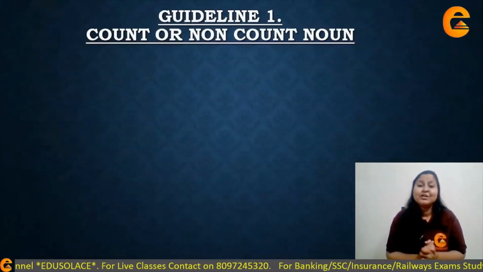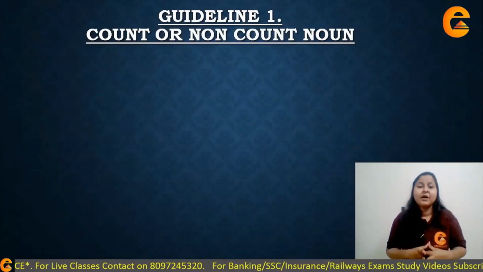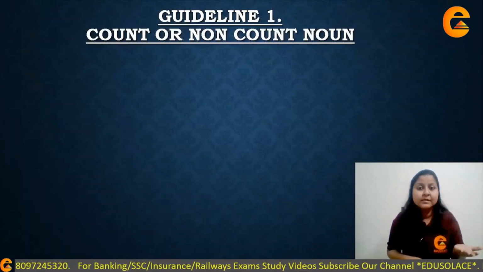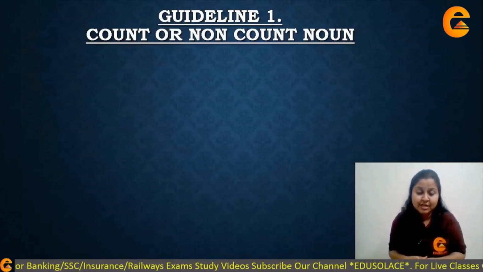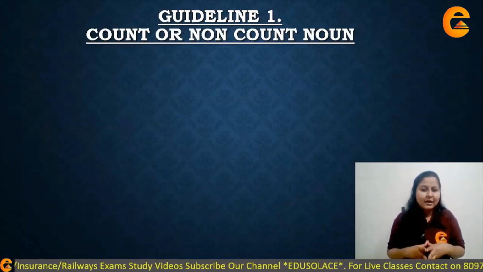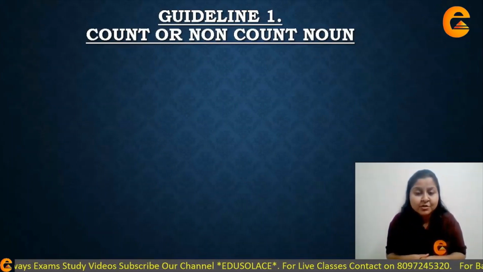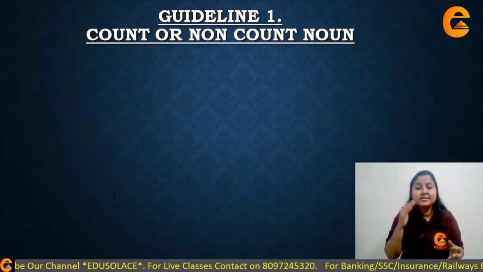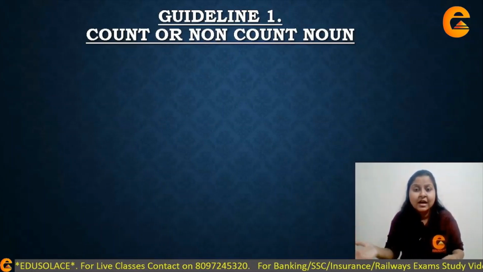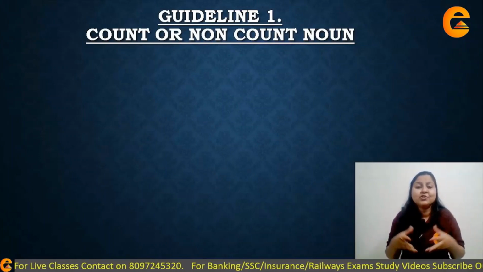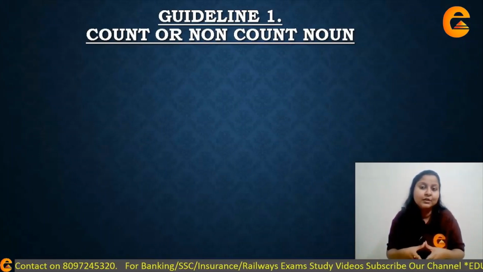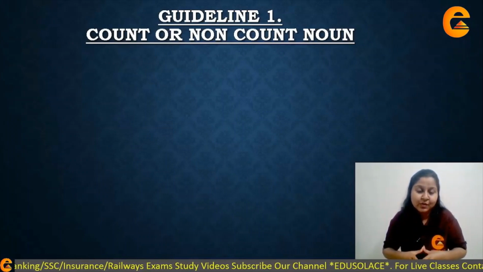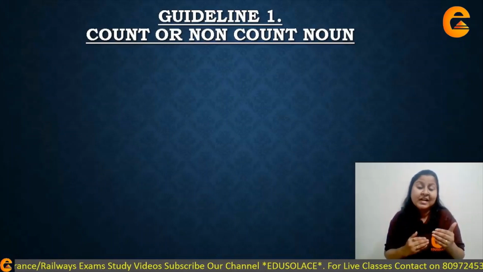Now, coming to guideline number 1, it is about count और non-count nouns, जिसको हम बोलते हैं countable noun या uncountable nouns. ठीक है? Now you must be thinking कि why are we talking about nouns here? Because at the end, articles are supposed to modify, articles are supposed to describe the nouns. Articles cannot be used just by themselves. They will always be used before a noun. And that's why it's very important to know which are the types of nouns.